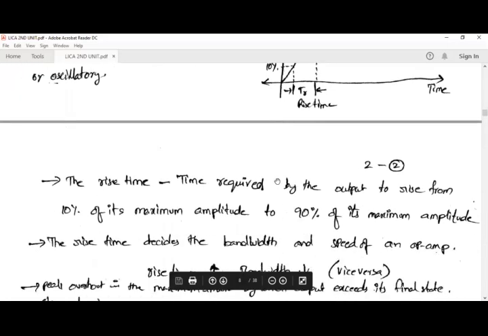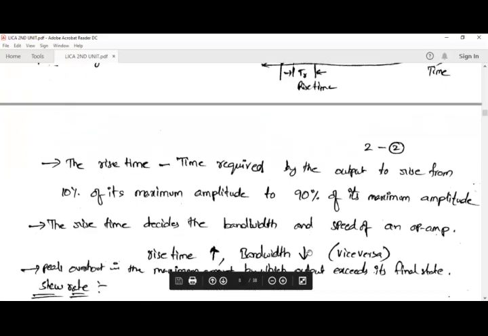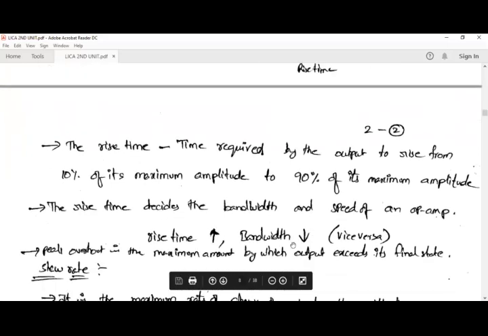This rise time decides the bandwidth and speed of an op amp. If rise time is small, the op amp performs very fast. If rise time is large, the op amp performs very slow. So if rise time is maximum, the bandwidth will be minimum, and vice versa: if rise time is minimum, the bandwidth will be maximum.